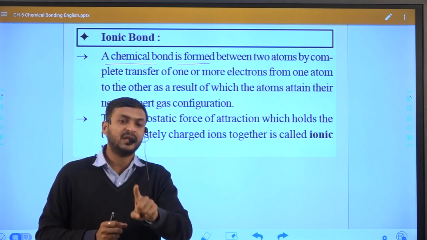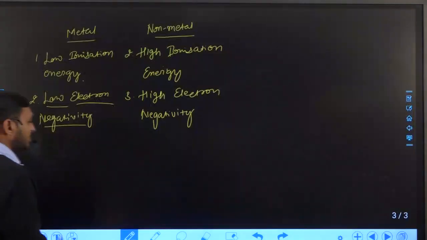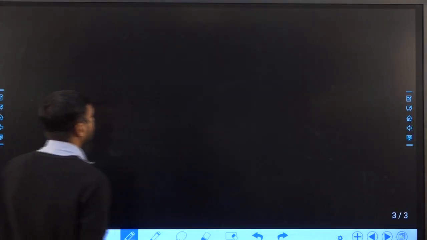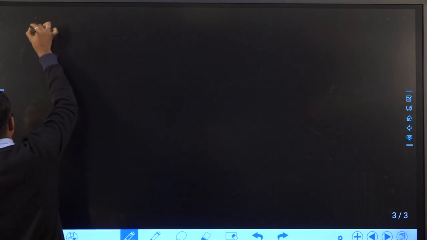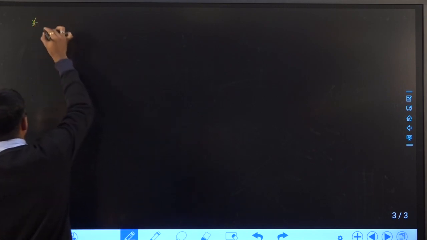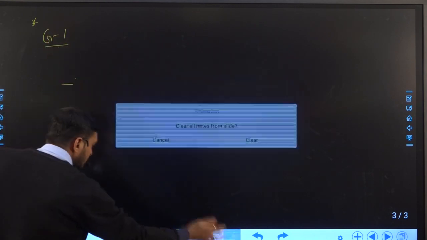Now what is the meaning of this statement? Let us try to understand with the help of this example. Suppose I discuss different groups. In the periodic table there are total 18 groups present.